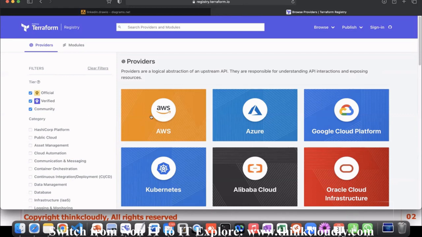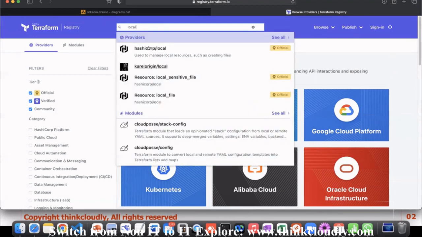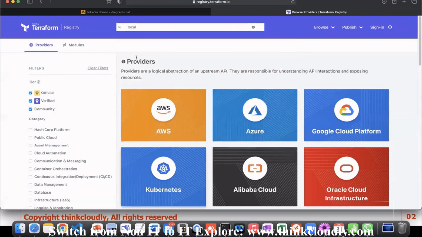If you don't see any provider over here, because there's a long list, you can search over here. You can search, let's say, local provider. And you can search for it and you will find it here. See, HashiCorp local. So this is official. So this is how the provider works. It's all part of the registry, and providers come under the registry.